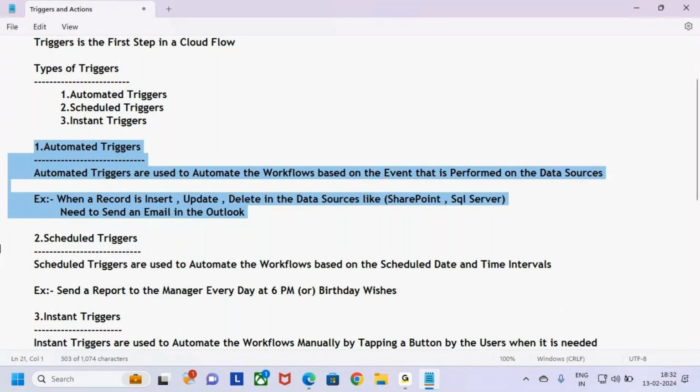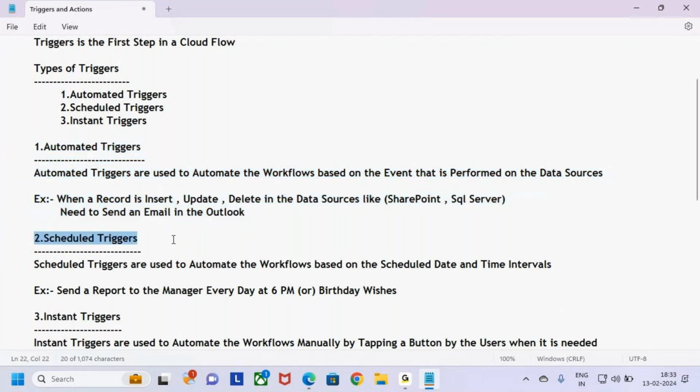And the next one is what? Another type of trigger, scheduled. Now I want to run the flow based on a scheduled date and time. What is the trigger here? The trigger is date and time. At what date and time do you want to run the flow? Here I want to run the flow every day at 6 p.m. So 6 p.m. is my trigger. Every day at 6 p.m., what will Power Automate do? It will start one flow. What will that flow do? It will go to one folder, take one report, and send that report to the manager.